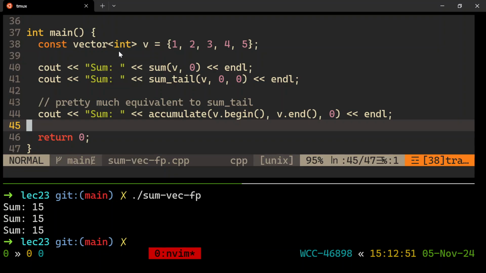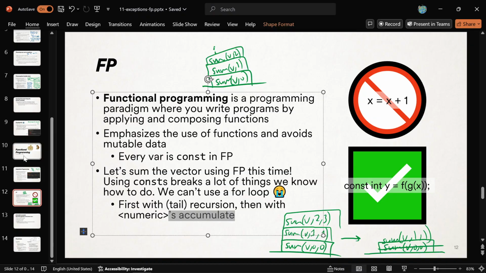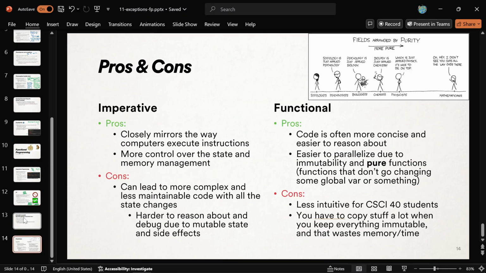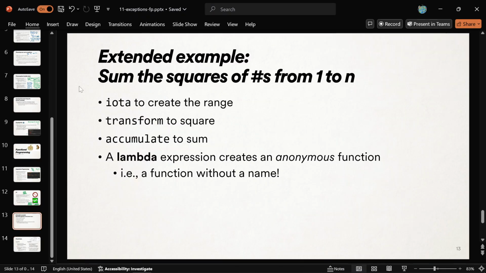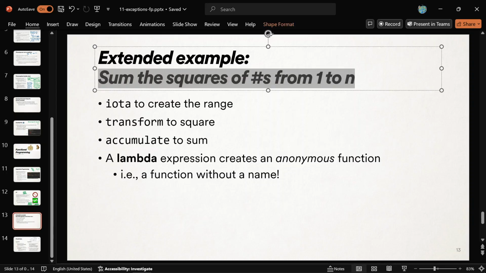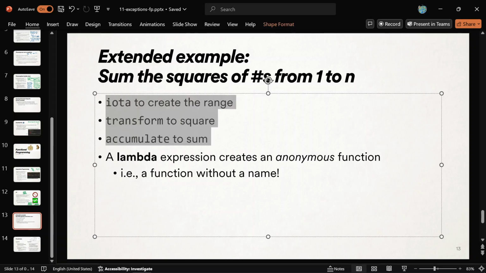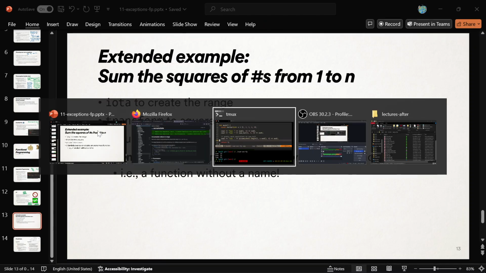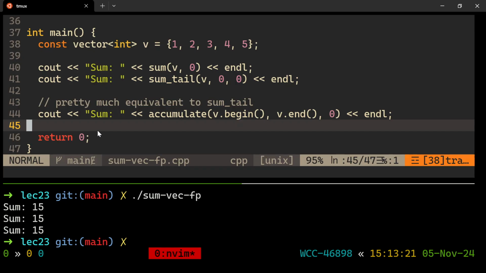So, one last example. I'm going to use a pre-made piece of code for this, because we're running out of time. I would like to make a program that sums the squares of numbers from 1 to n. You remember that problem from before, right? I'm going to show you how to do that using functional programming. There are a lot of weird things, and I'll show that to you. I have made a piece of commented code for this.